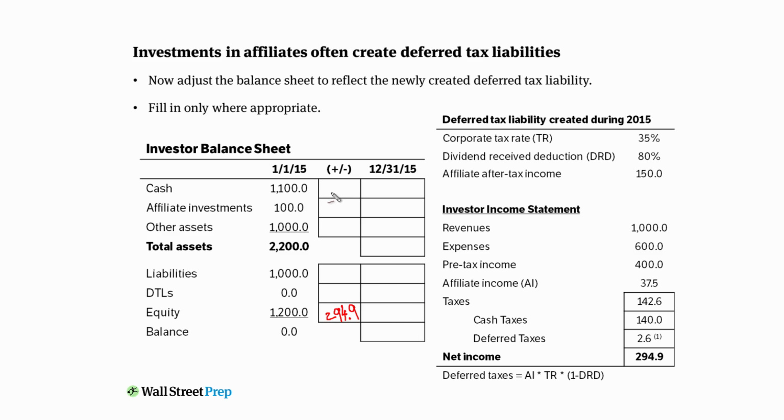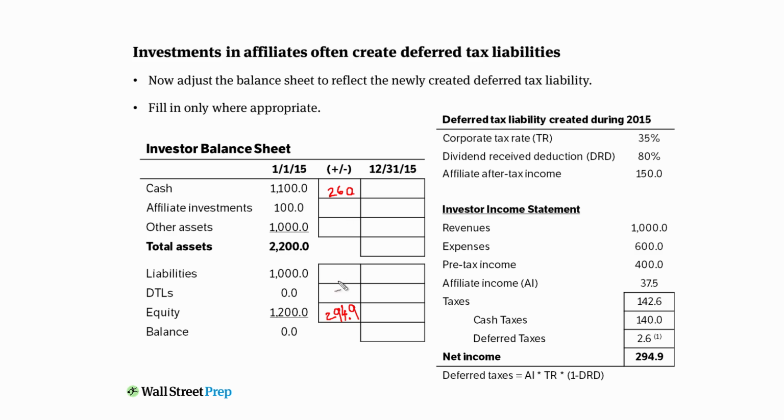What's happening to cash during the period? Well, assuming revenues and expenses are cash, assuming we receive no dividends during the period, so what we put in our pocket is 400 and then we owed 140 to the IRS. So the only thing that's actually going into our pocket is 260. And keep that in mind. That's the only thing that's happening to cash. It's the cash revenues minus cash expenses. Affiliate income is non-cash income. The only cash you receive from your affiliate investment is dividends or if you sell the asset. And then, of course, cash taxes you have to pay. Deferred taxes is an accounting adjustment. So 260 is what's actually debiting cash.